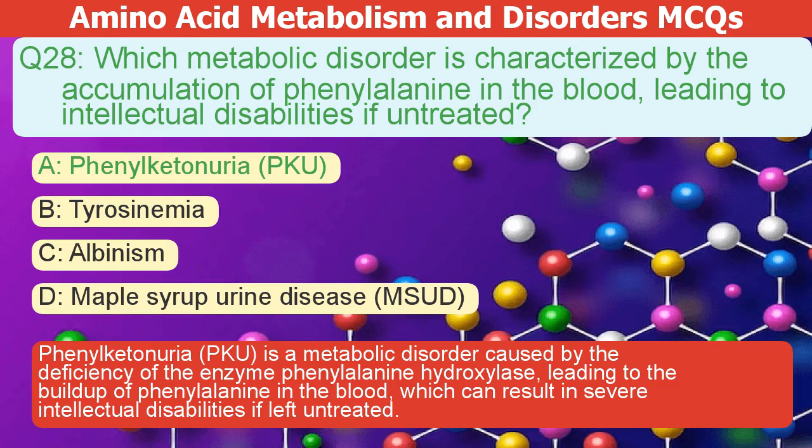Phenylketonuria, or PKU, is a metabolic disorder. It's caused by a deficiency of the enzyme phenylalanine hydroxylase. This leads to a buildup of phenylalanine in the blood. If left untreated, this can result in severe intellectual disabilities.